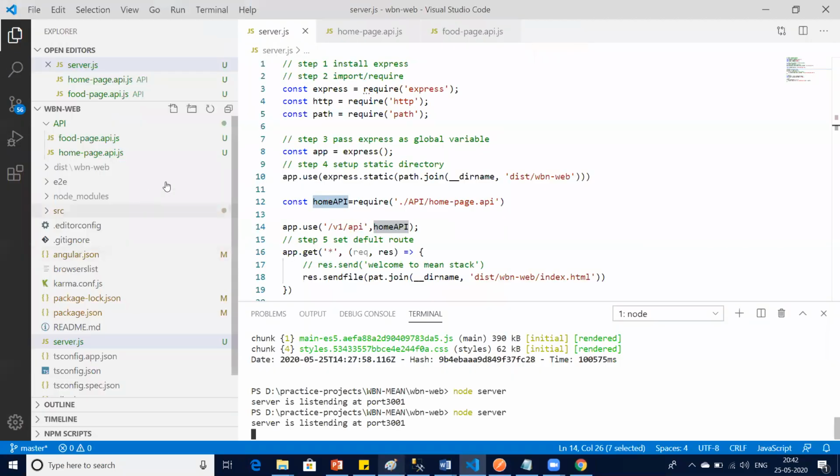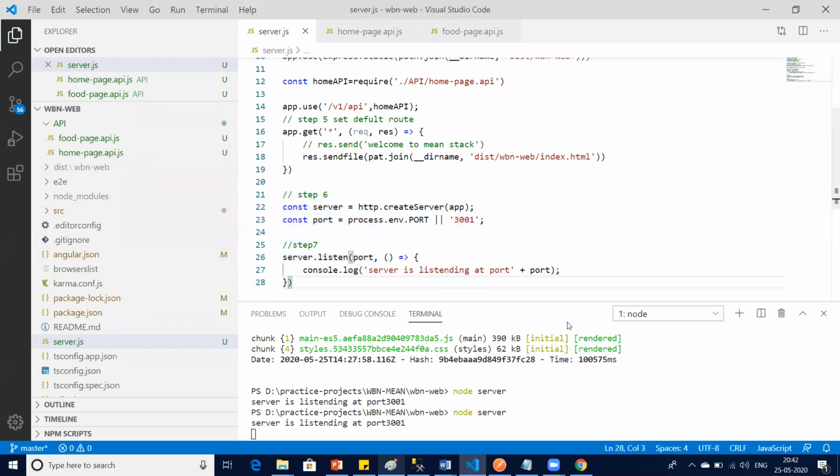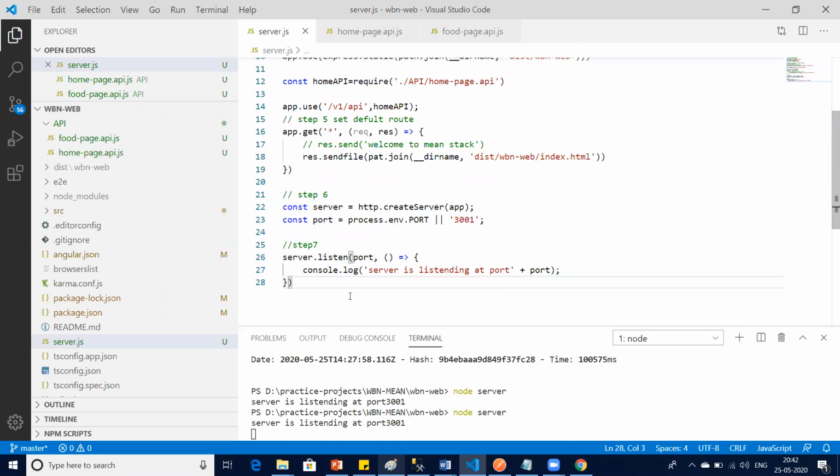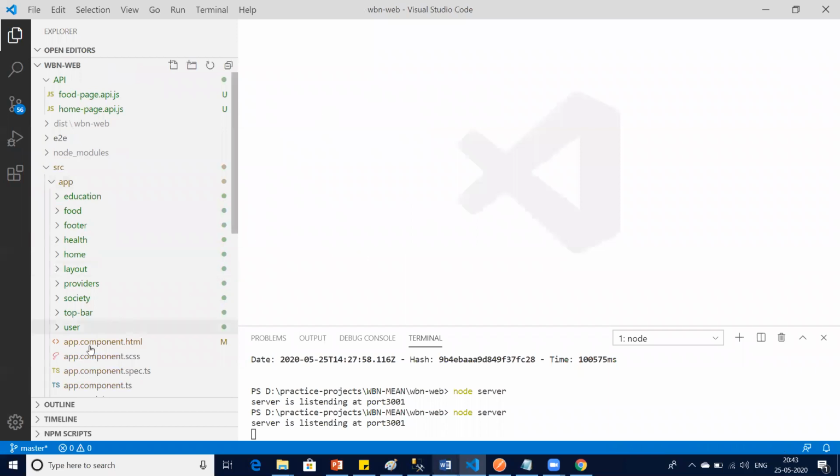Now, can we at the same time quickly connect this API to our project also? Let's use 5 more minutes and connect it. I will go to my source folder, because now I'm going to my Angular project. We can close all if you want.